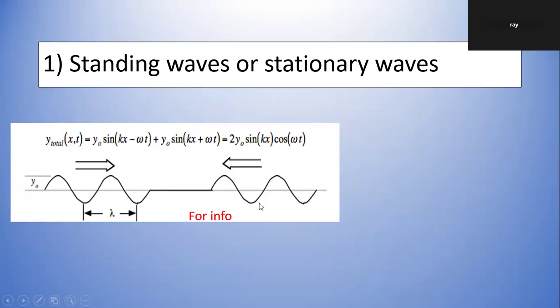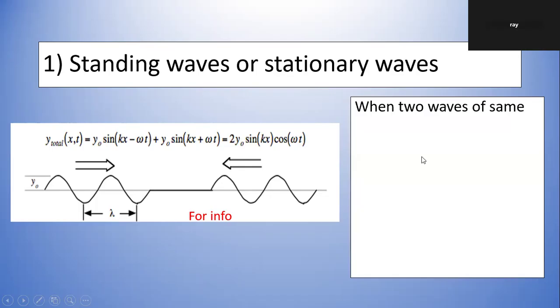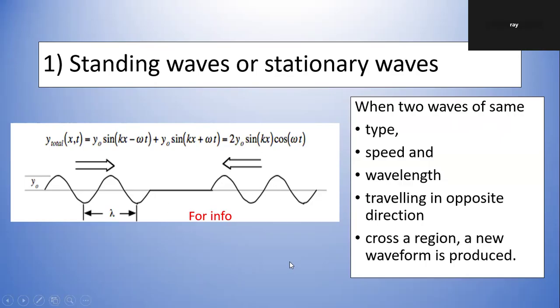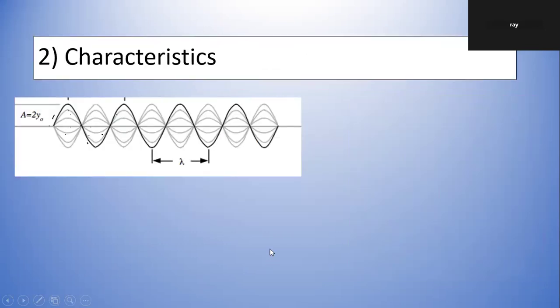If you go to do physics in university, you will have to represent the wave as a mathematical equation. When two waves of the same type, that means light and light, or sound and sound, same speed, same wavelength or frequency, traveling in opposite direction, right? Must be one direction and the opposite direction. They cross a region, they are passing the same region. A new waveform is produced. You don't see the individual wave anymore. You see the resultant waveform.